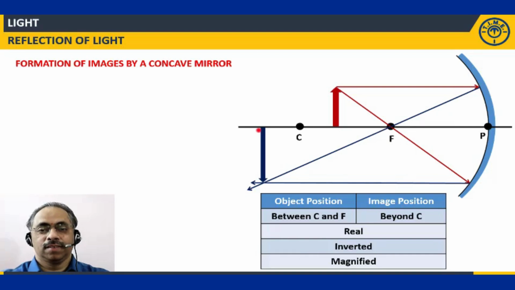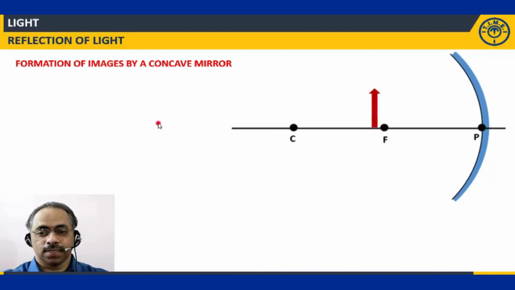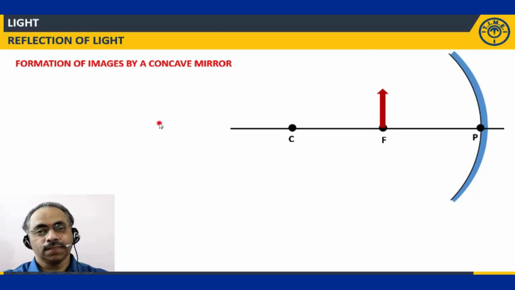Clear? Let us now move this particular object still closer to the mirror. Let us keep this at the focus. Now we'll take again two types of light rays. One will go like this, parallel to the principal axis.